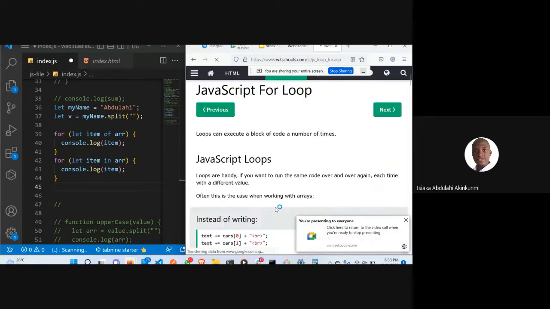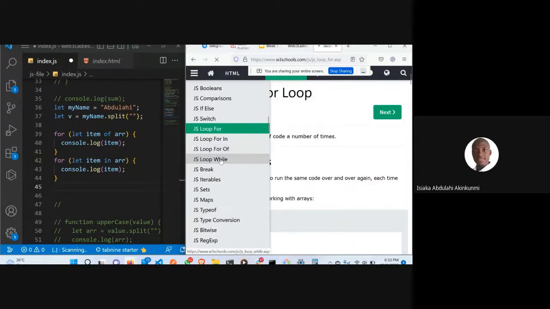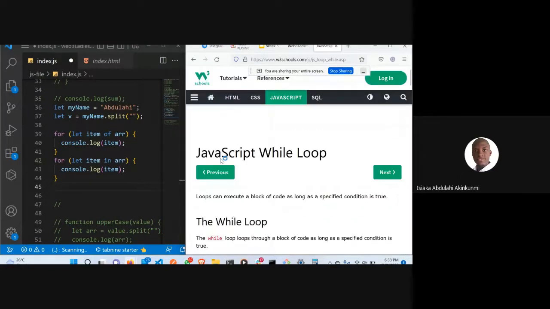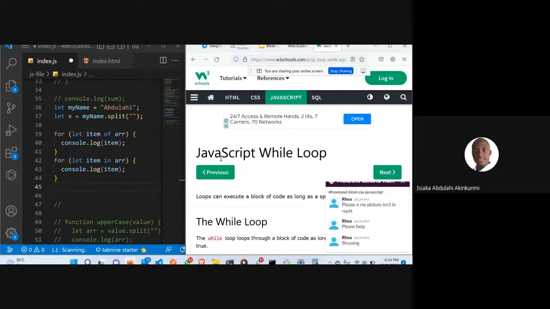So the next thing we are going to talk about is the while loop. We have talked about for in and for of. Then let's talk about while. Please make sure the children are not making noise, and mute your mic if you are not asking questions. So while means that when a certain condition is true, you should do a certain thing.